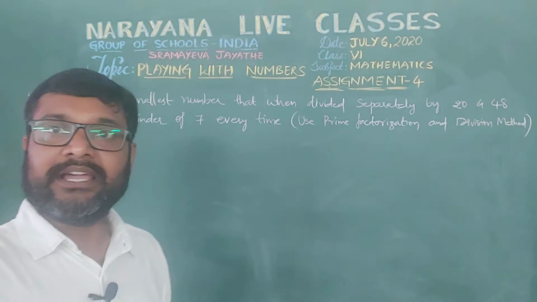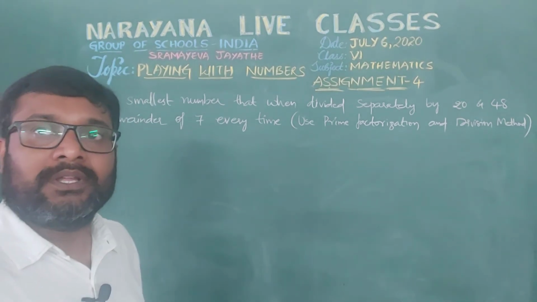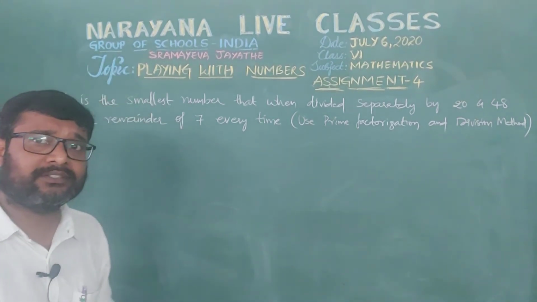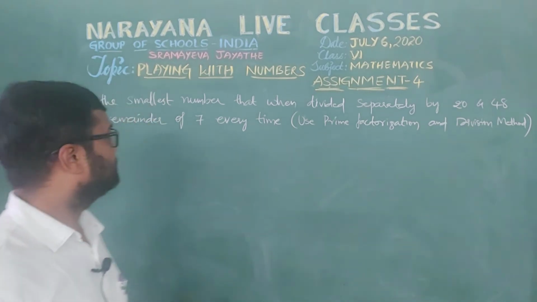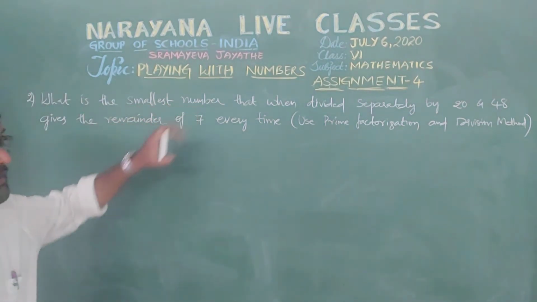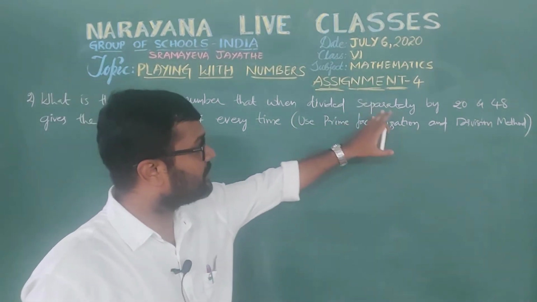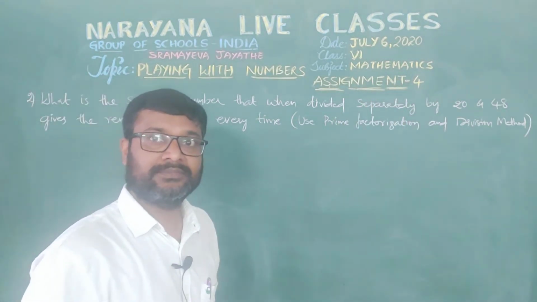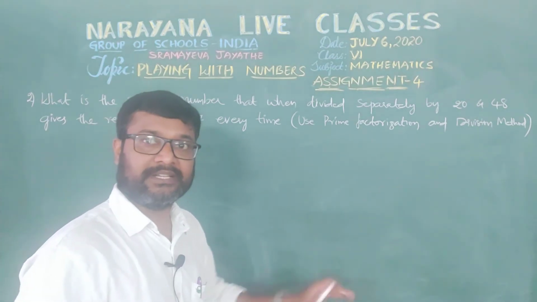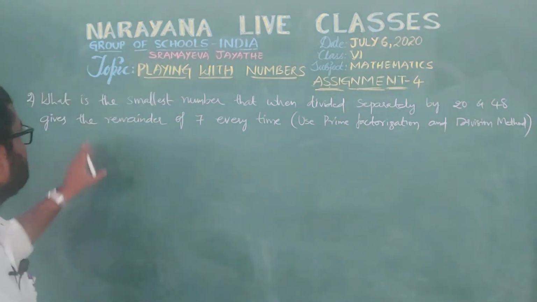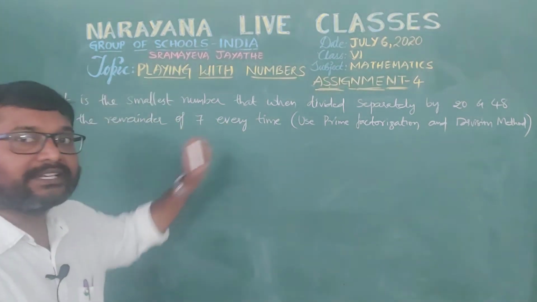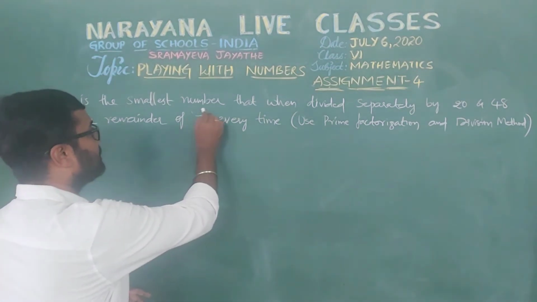Then what we understood here: there is a smallest number that when divided separately by 20 and 48 gives the remainder 7 every time.